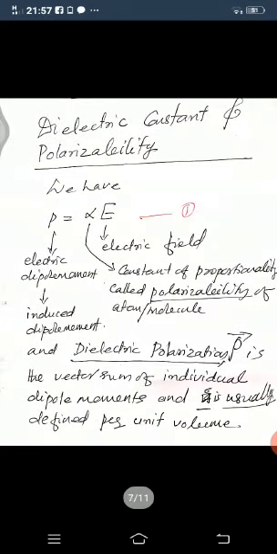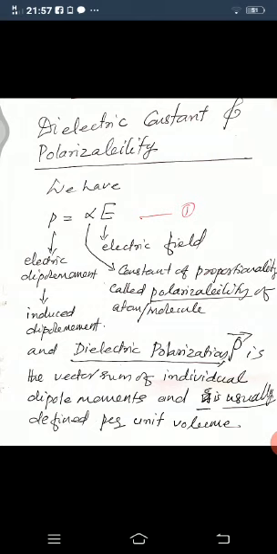So we can come back to our syllabus, that is the dielectric constant and the polarizability. As we know, the electric dipole moment, small p, is linearly proportional to the electric field, at least if the field strength is very low.